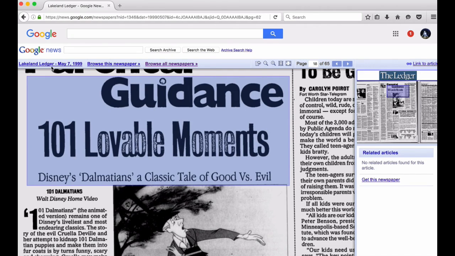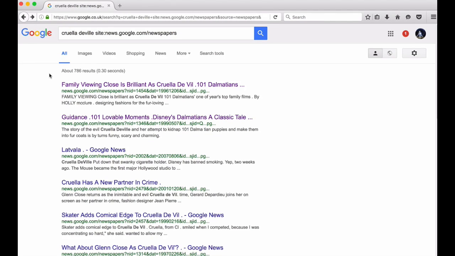This is from the Lakeland Ledger. I don't know that one. Maybe that's a US newspaper. May the 7th, 1999. It also gives you a magnified look here, so you can zoom into different parts of the paper. If you see an image that catches your eye, you can skip straight to that. This tool, I believe, is going to be the tool that finds something huge on the Mandela effect.